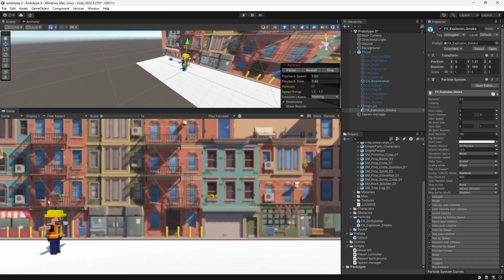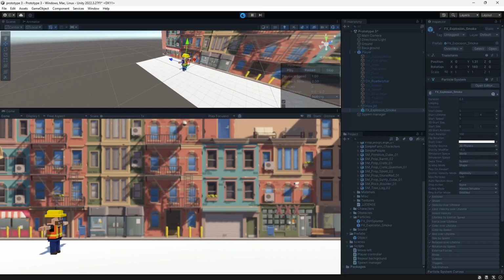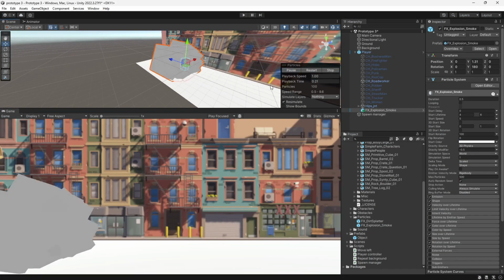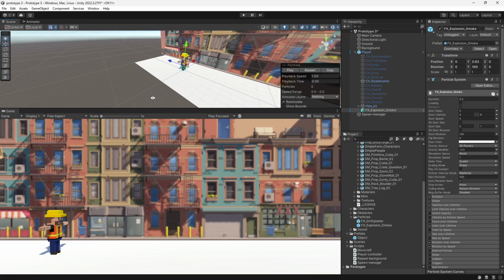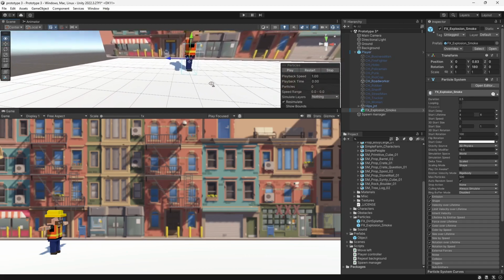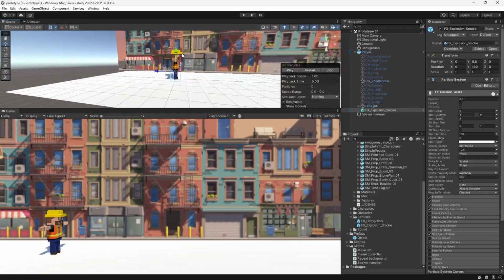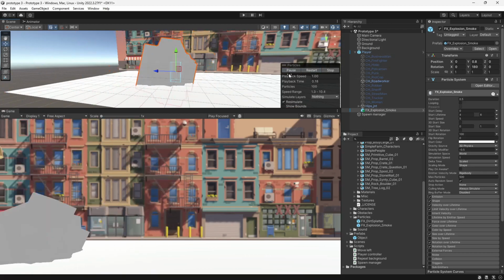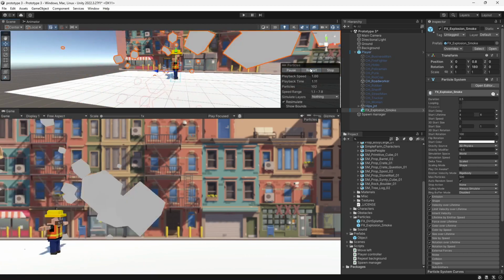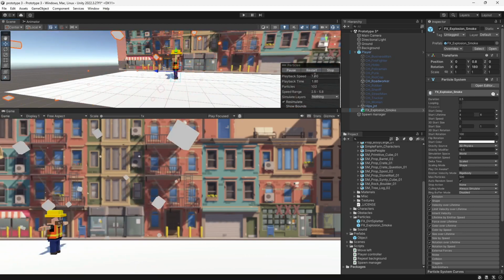I did not mean to play it. That's the second time I've done that. I want the explosion to come from lower than that. There, that looks about good. Restart. I think that's about good.